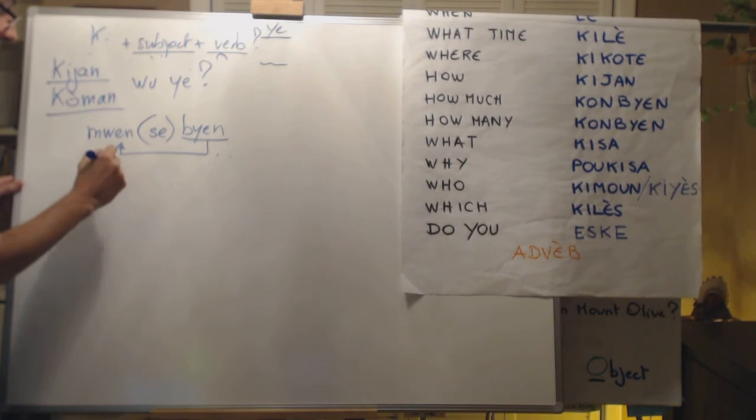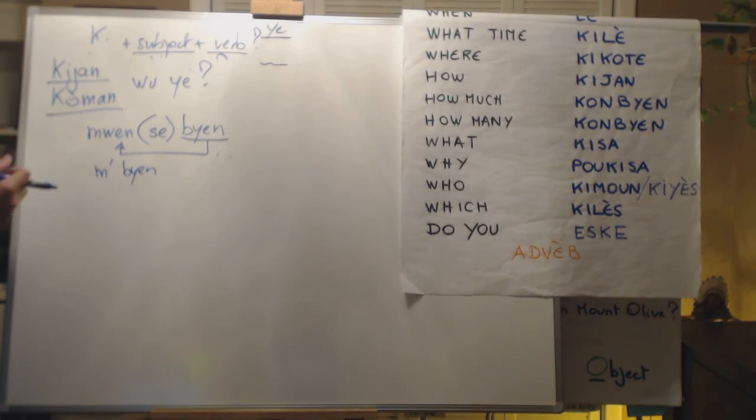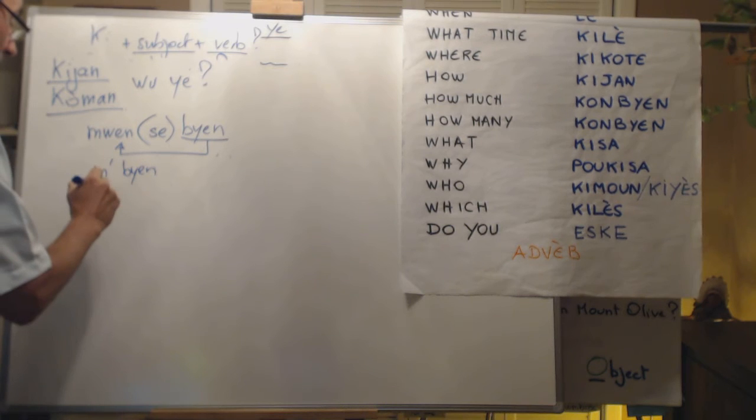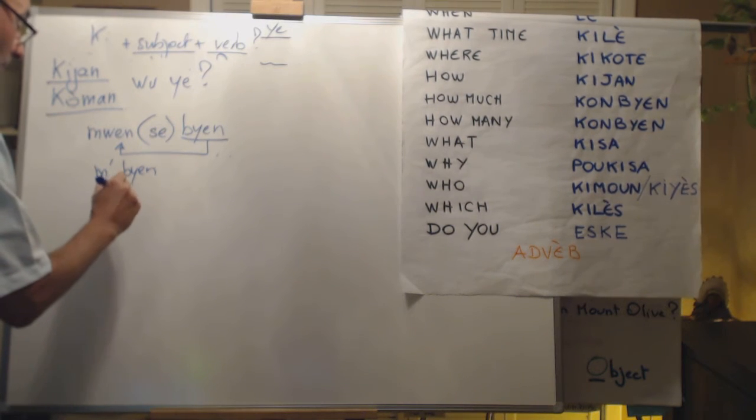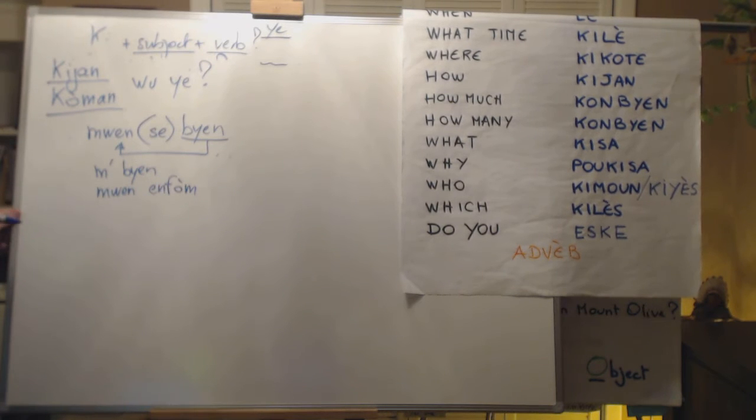So bien, bien. Or I feel good, moi en forme. Qui Jean ouillé, comment ouillé, moi en forme.